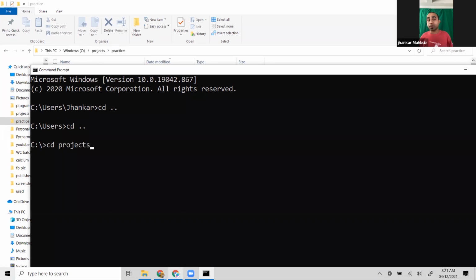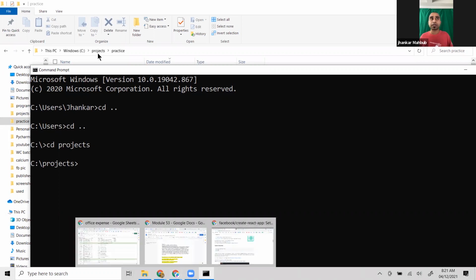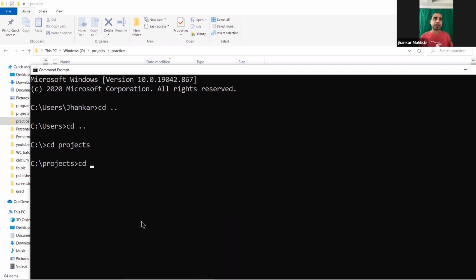And you don't have to type the whole thing. You can type part of the word and then press tab. So projects, I'm already halfway there. And if we go to something like practice and press tab, I go there. Doesn't matter. You could have done it here if that is the directory you want, but I have shown you just how simply you can change the directory if needed.